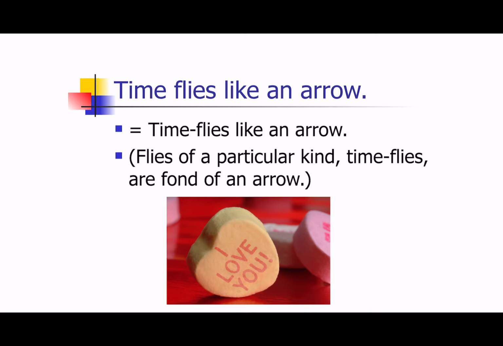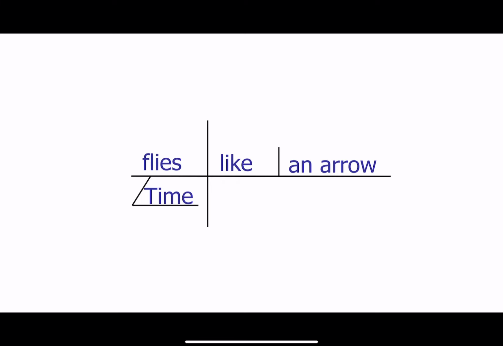Flies of a particular kind, i.e., time flies, are fond of arrows. Time now is an adjective, so it's modifying flies, so it would fit under the subject. Like now is a verb, and an arrow is the direct object. So: time flies like an arrow.